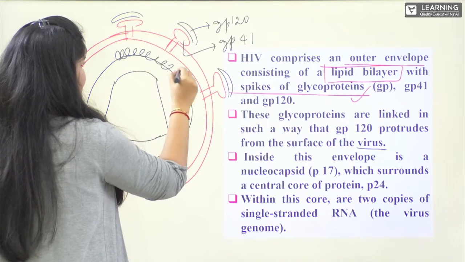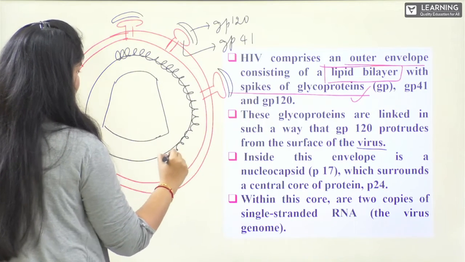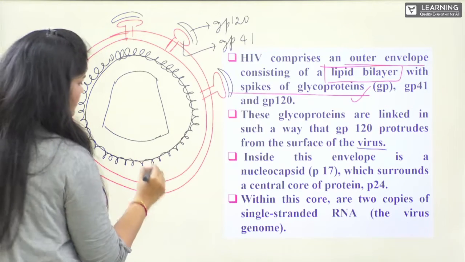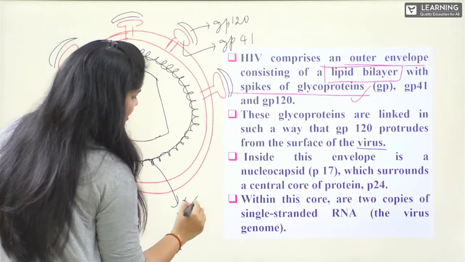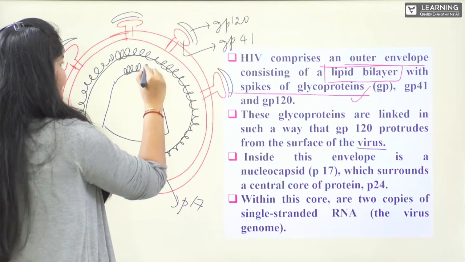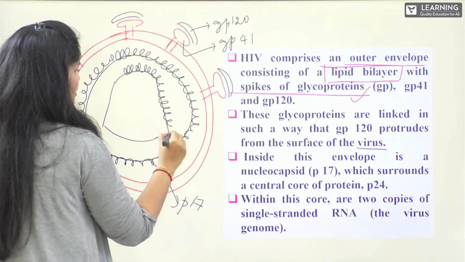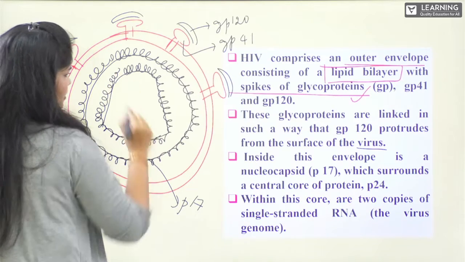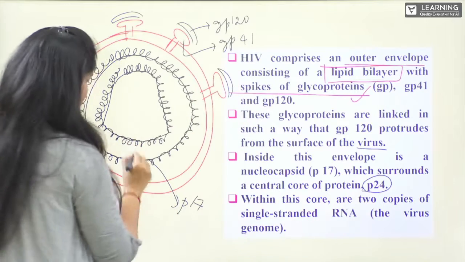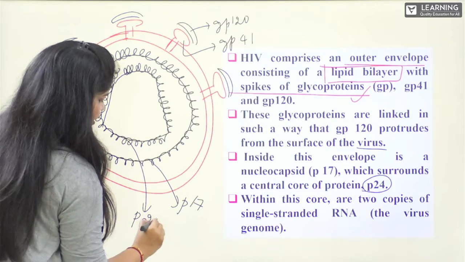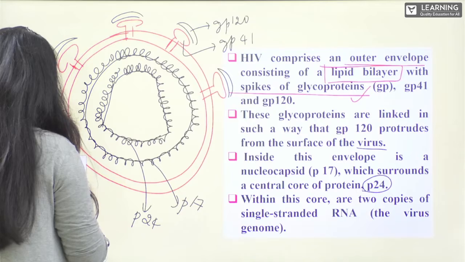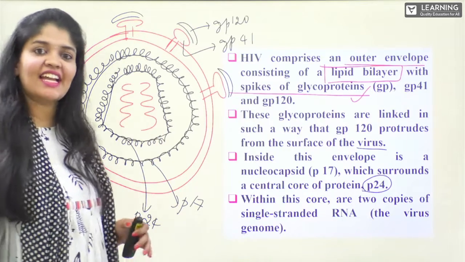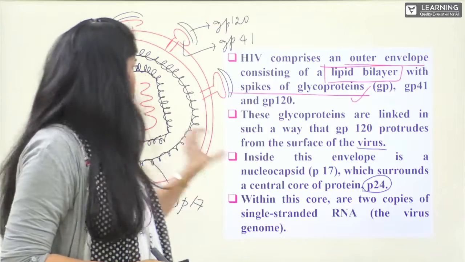The outer one is P17, and the inner one is P24, which is very close to the single-stranded RNA.